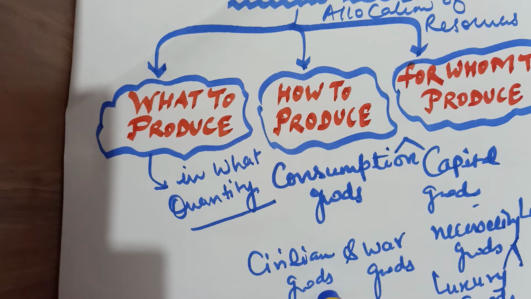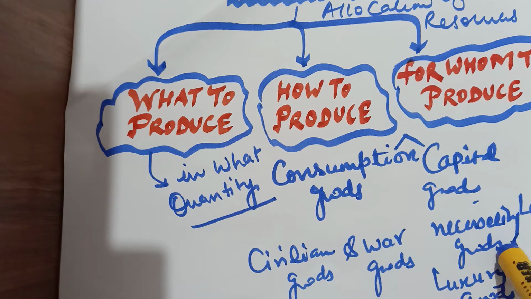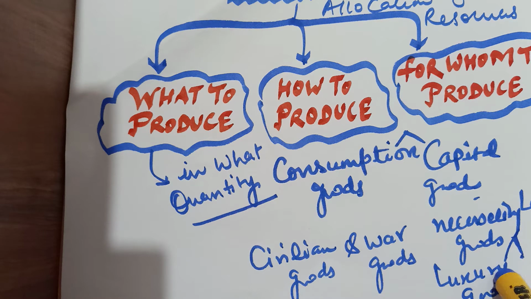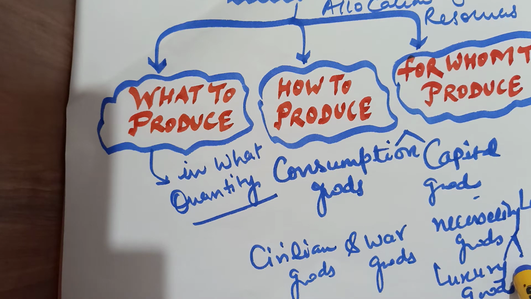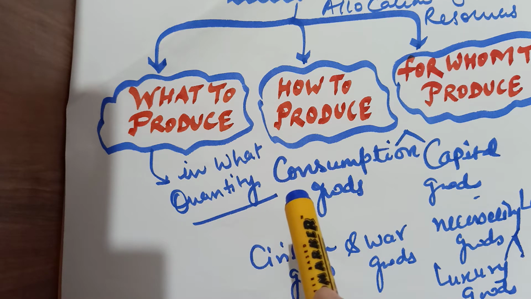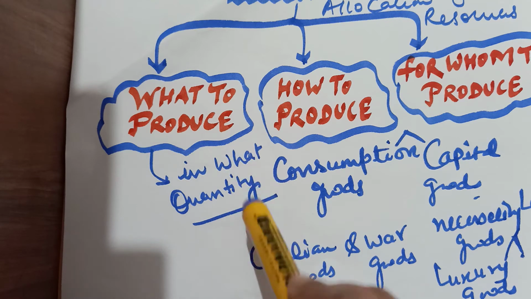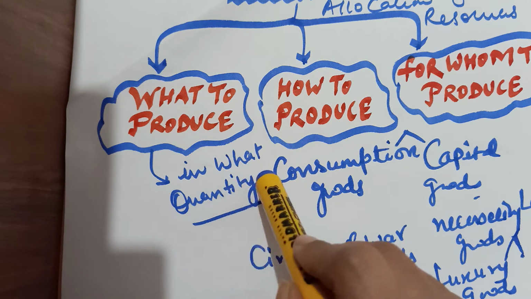Civilian goods are those goods like AC, car, refrigerator. War goods are defense goods. Necessity goods means food, shelter and clothes. Luxury goods means diamonds, big cars. So here we will discuss what goods are to be produced. We will discuss this topic under two headings: what to produce and in what quantity.